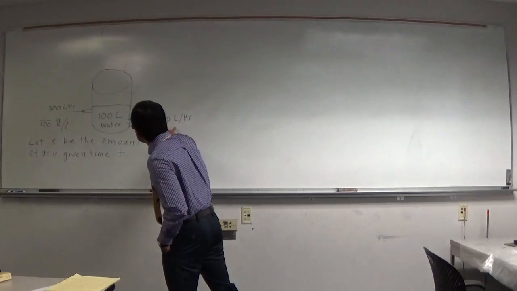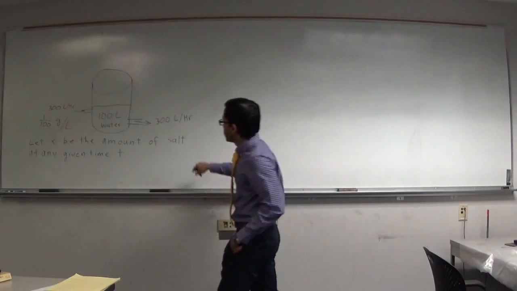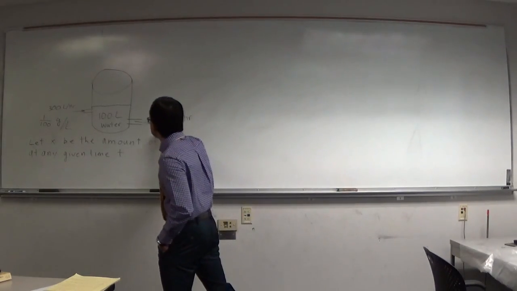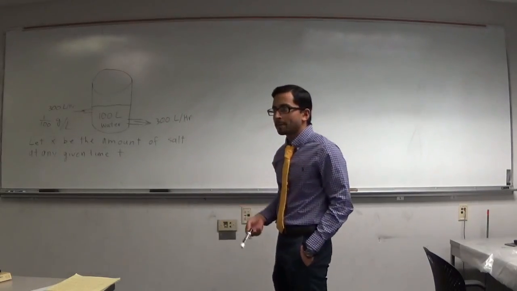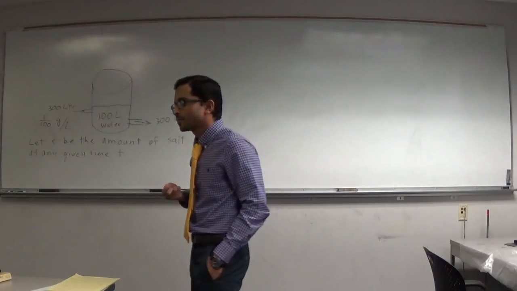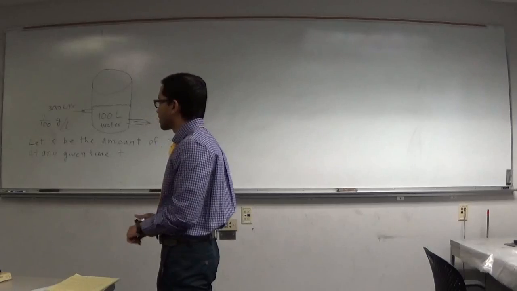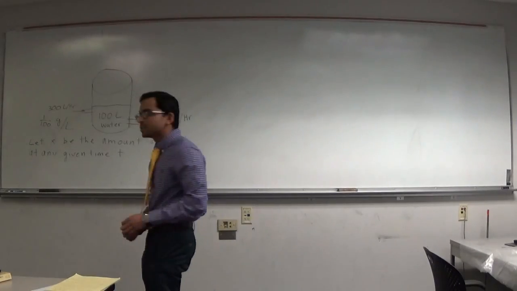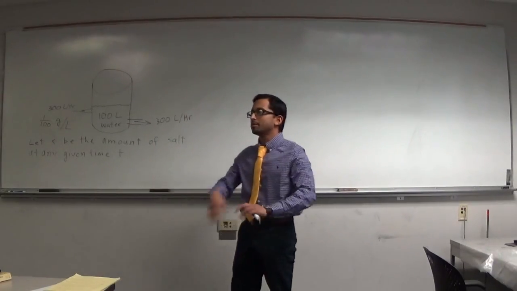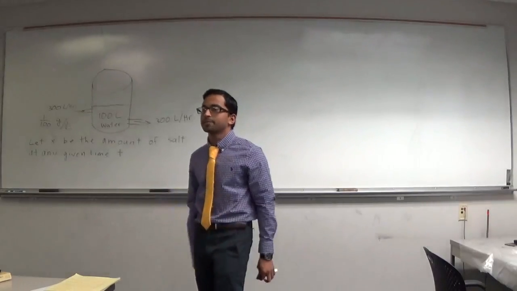So we have our variables now. What is the concentration going to be, do you think, of the water or the mixture that's coming out? Complete mixing, yes. Very simple 222 problem, nothing crazy happening.